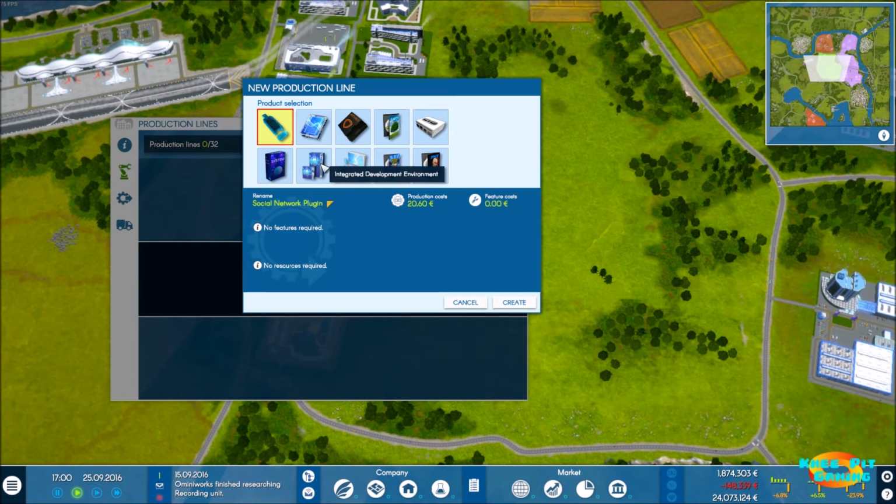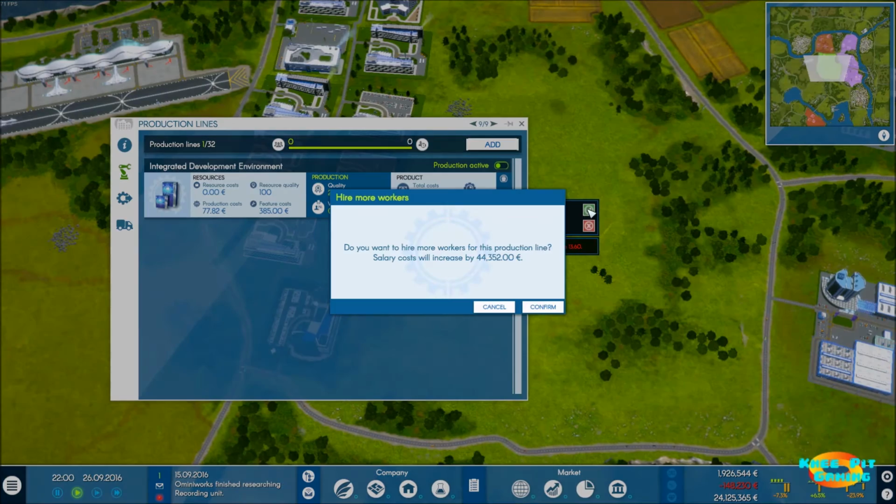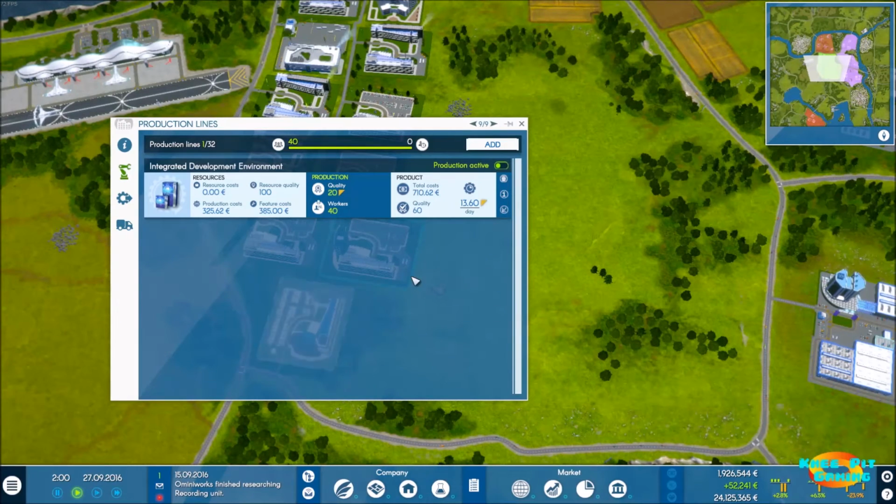Okay, add, and what is this? Integrated. Yep, that's what we want to do. Okay, go ahead and create that. Max out our quality, which we may have to change. Okay, so we're going to make 13 of these per day. That's still okay. As long as we can make money on them, we'll work through that.